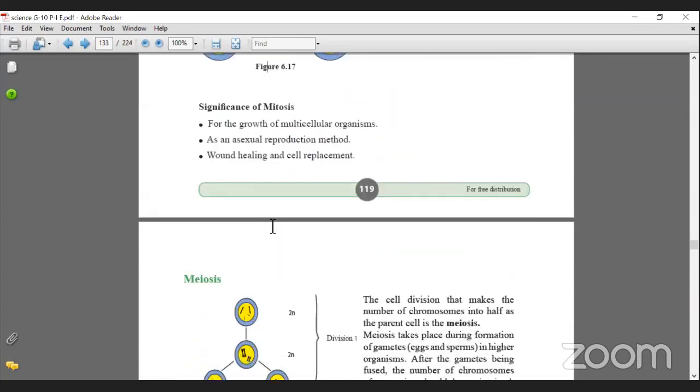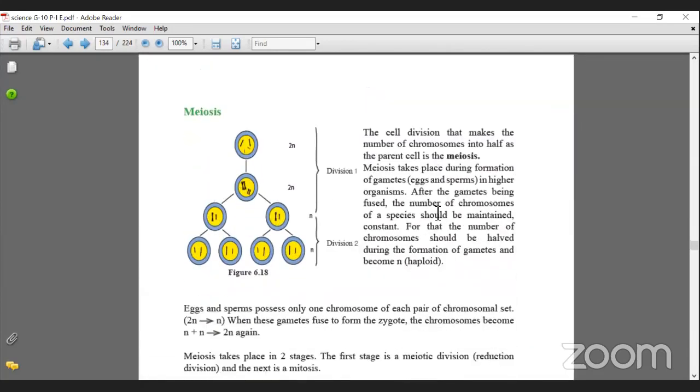Okay, fine. Now let's go to meiosis. The cell division that makes the number of chromosomes half of the parent cell is meiosis. So meiosis takes place during formation of gametes. Now you are all asking, what is a gamete? This is a gamete: eggs and the sperm. It's a haploid male or female germ cell.